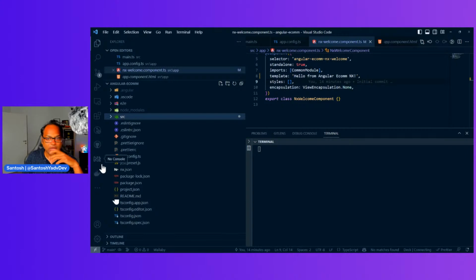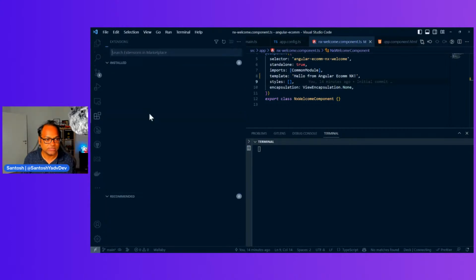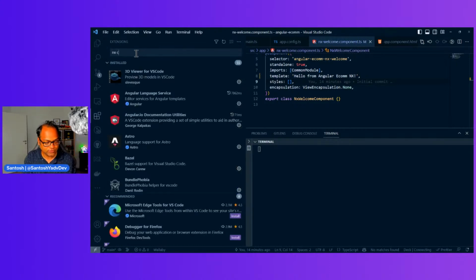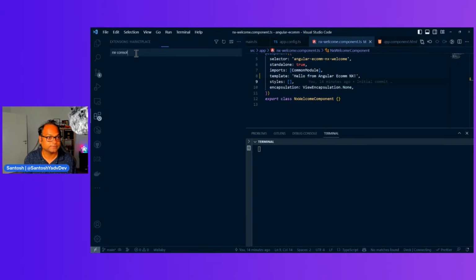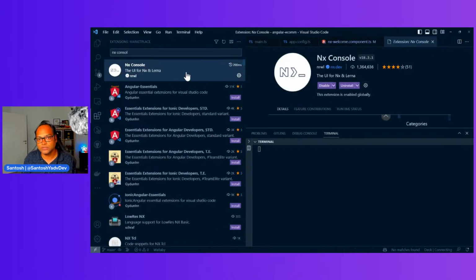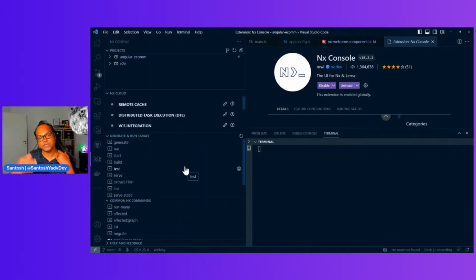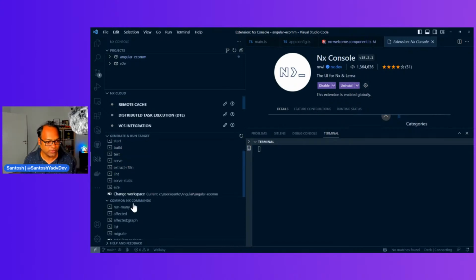So what we should do? You have to learn about a new CLI. Of course, I would not recommend going through all the CLI commands once you start. So what you can do is install an extension. Go to your extensions in case you're starting with NX for the first time. Search for NX console and install this NX console. Once you install it, you will see something like this, where you will get all the commands which you can run. So you see we have generate, run, start. You can do everything from here.